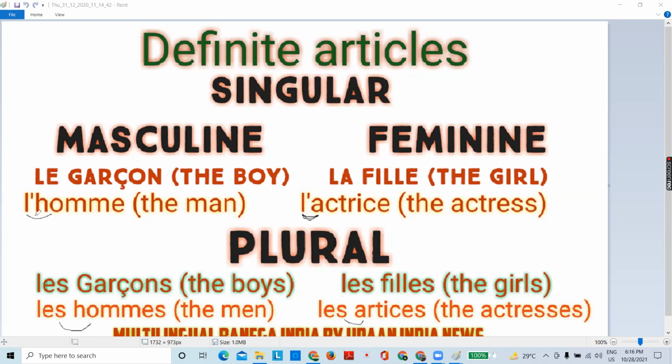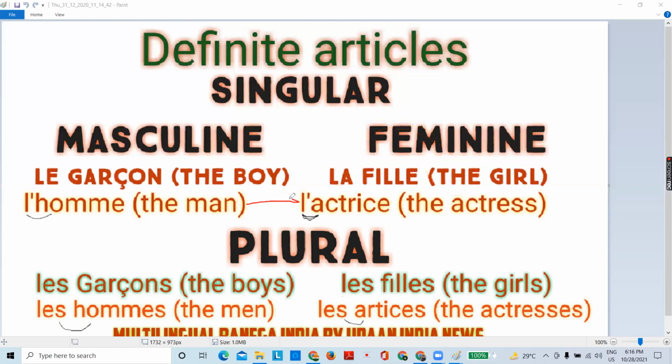As I told you, if the noun is starting with vowel or H, it takes L apostrophe. So you can see here, this is masculine, homme. Homme means the man. So it will take L apostrophe. Now let's come here. The girl, la fille, which means the girl. So it is very clear. For feminine, we use L-A, la.